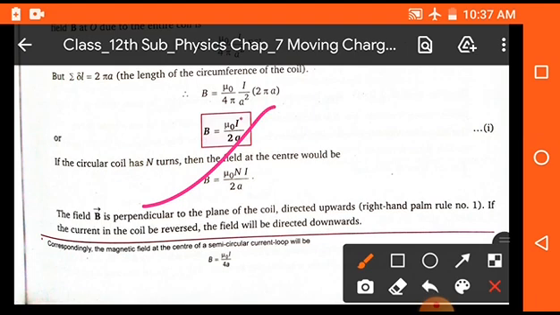If it has a number of turns n, then B is equal to mu naught n I upon 2a.